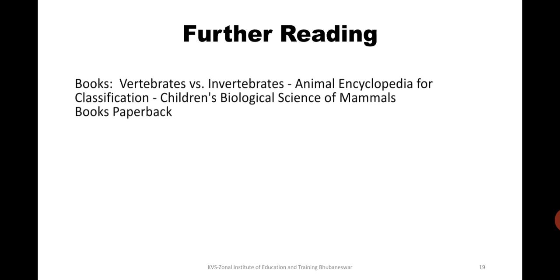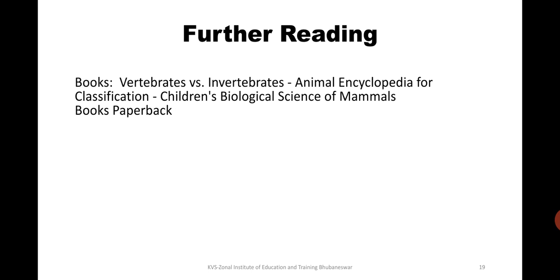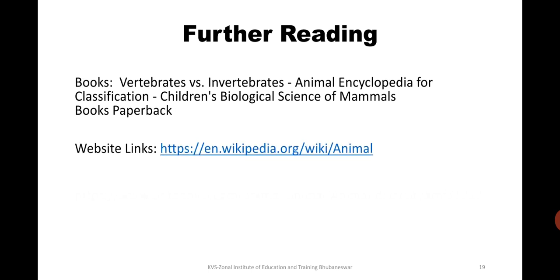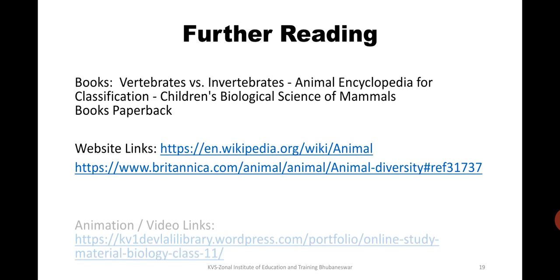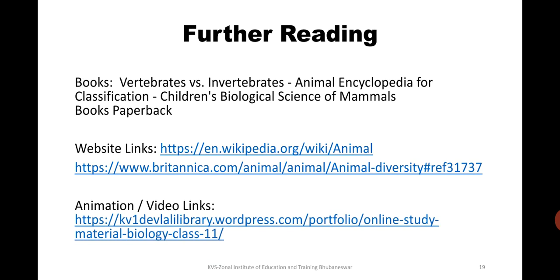Further, you can go for reading books. Then you can go to the web links. These web links will inform you more about coelom, segmentation and others. Here you can go for a video link that is available to further enrich your subject.